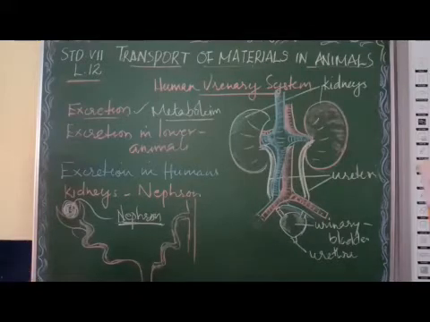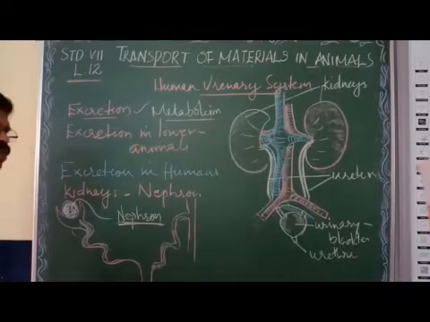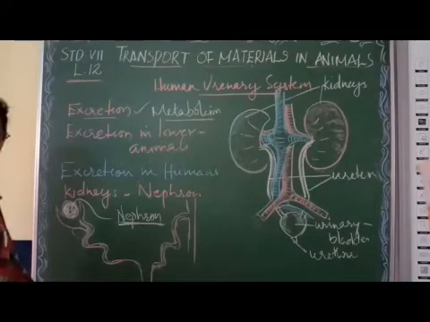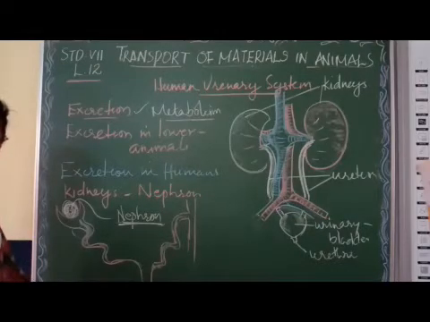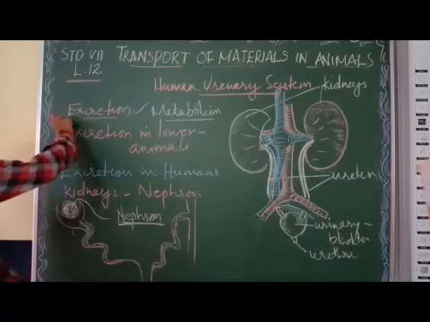So what is metabolism? All the chemical reactions that are going on in our body, like respiration, assimilation, anabolism, catabolism, and many types of synthetic and breakdown processes. Together, all the chemical reactions we call metabolism. So during metabolism, what is generated? Metabolic waste is generated, like salt, water, carbon dioxide, urea, uric acid, all are metabolic waste. So the removal of metabolic waste from our body is called excretion.